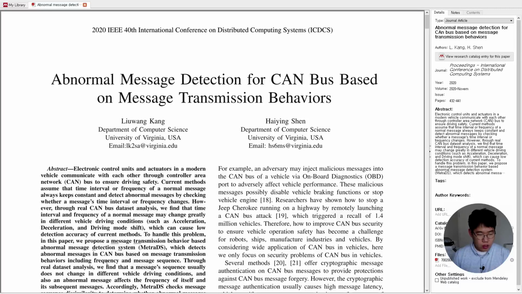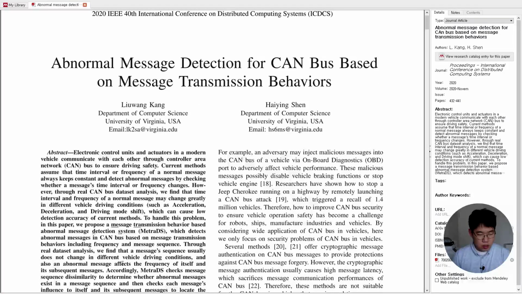Through real dataset analysis, we find that message sequence usually does not change in different vehicle driving conditions, and also an abnormal message affects the frequency of itself and its subsequent messages.